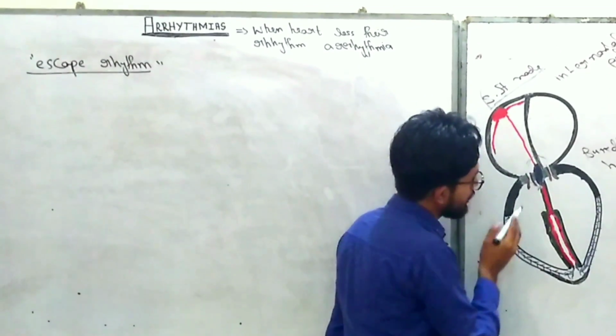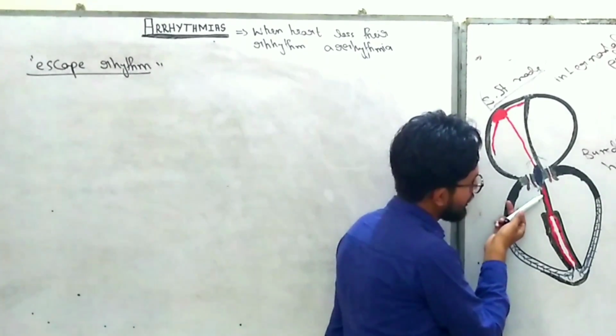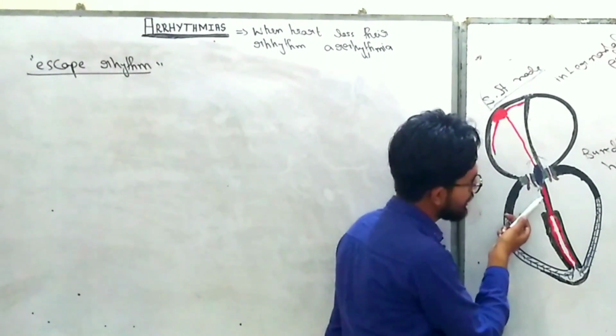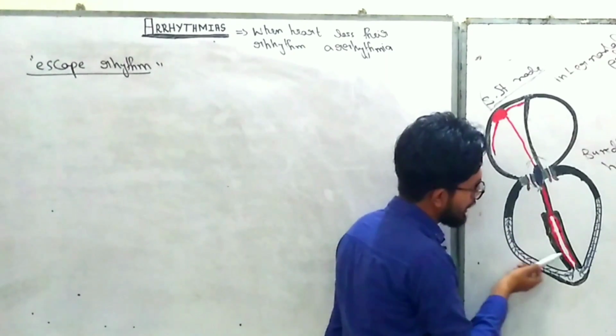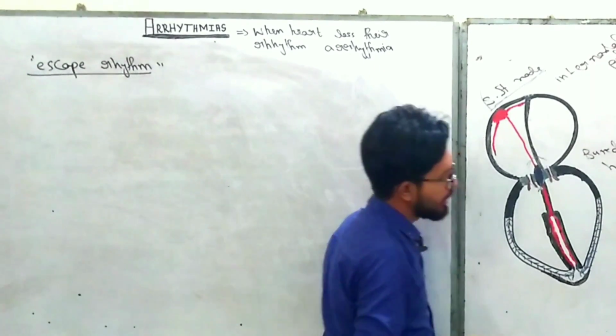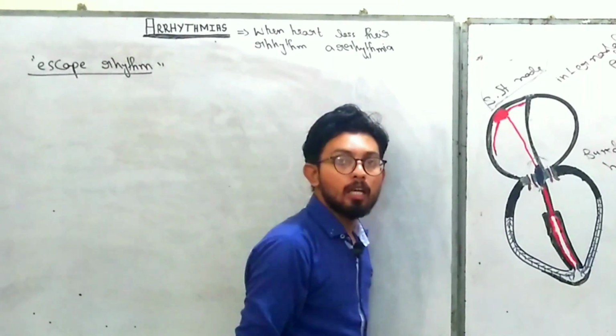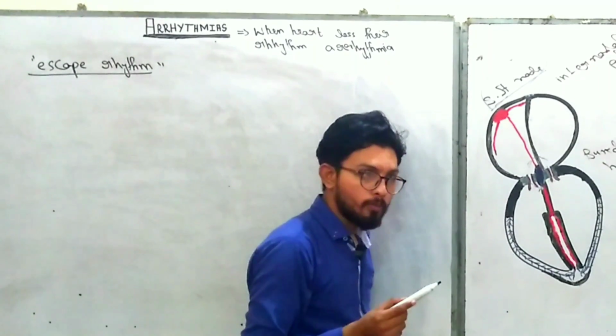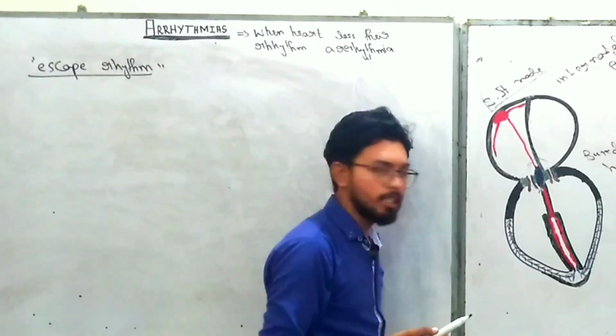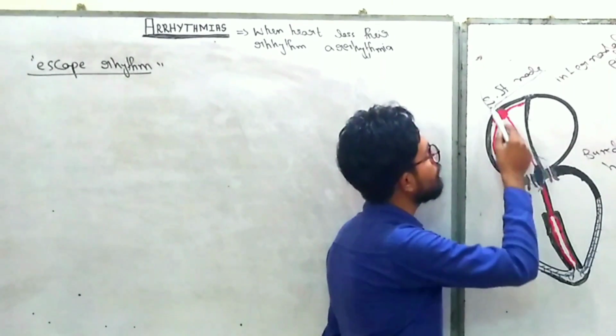Previously I told you that the bundle of His, bundle branches and Purkinje system have the capability to generate automatic impulses. But in normal conditions, this automaticity is under the control of the SA node.